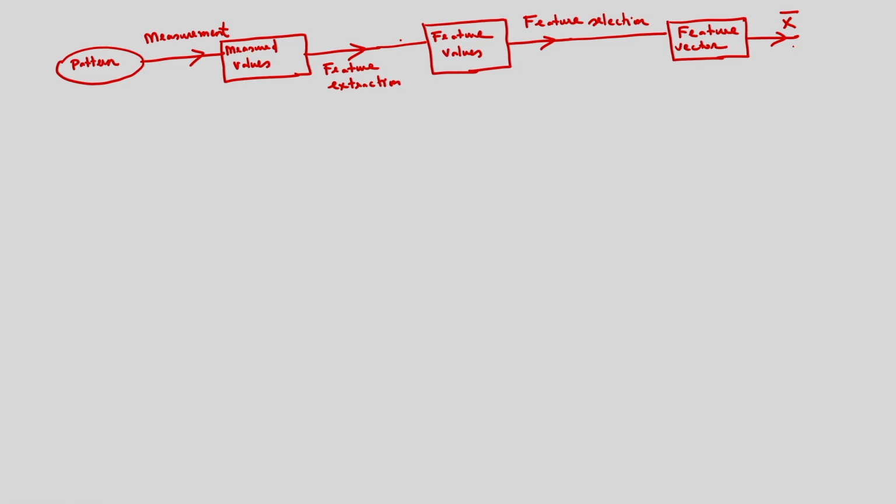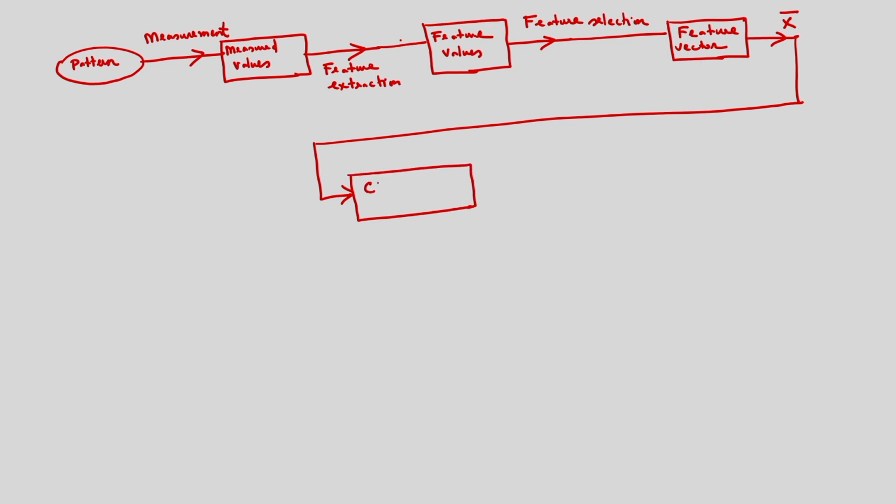After getting the feature vector, we can consider a classifier. The input to the classifier is the feature vector, and suppose we have a database, and suppose some rules are available. After this, what is the output? The output is the classification, that is nothing but the decision making.